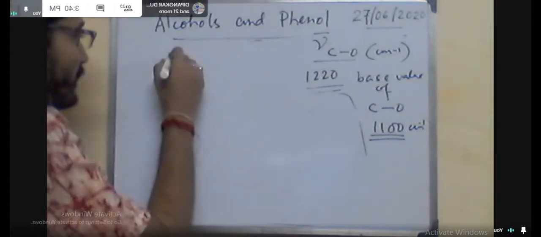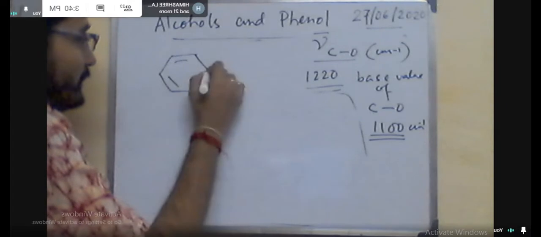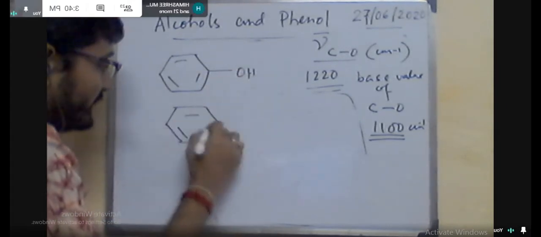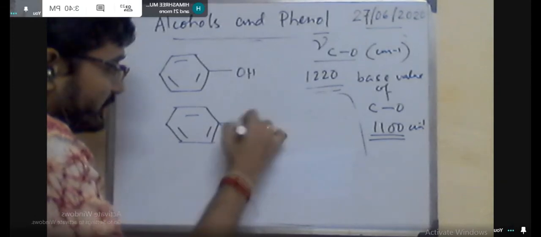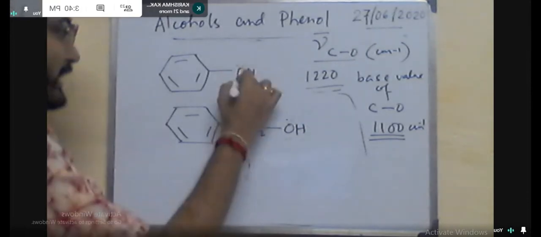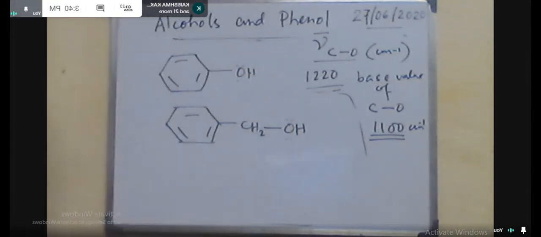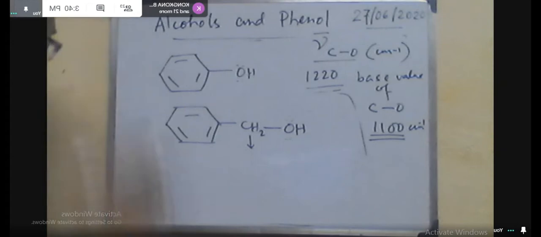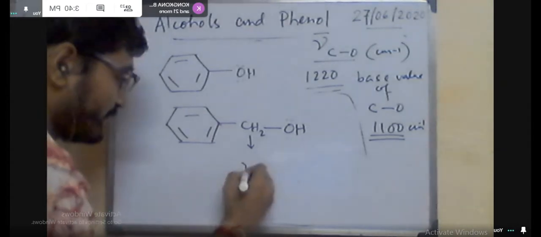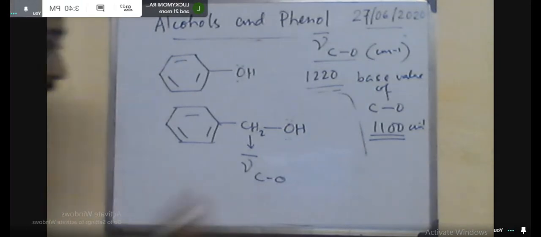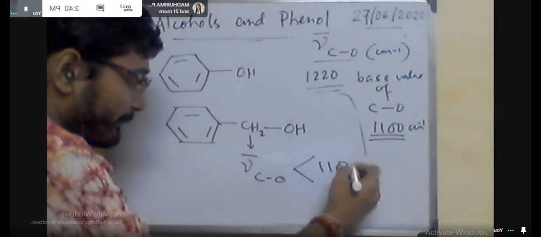So, in this case the value of nu bar, that means the carbon oxygen stretching frequency, is found to be less than the base value. The reason is basically unknown, it is not well explained, but it is found when an intervening carbon is present or some ring system is attached to the oxygen. In that case the stretching frequency is actually decreased, and here the value is found in the range of 1070 centimeter inverse. Similarly, for the 2-degree alcohol,